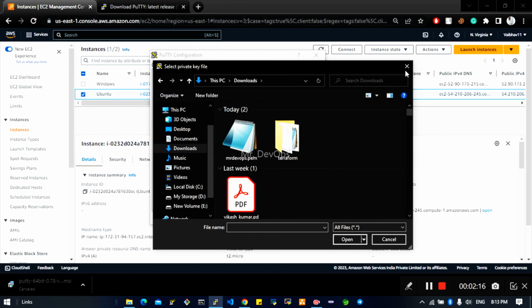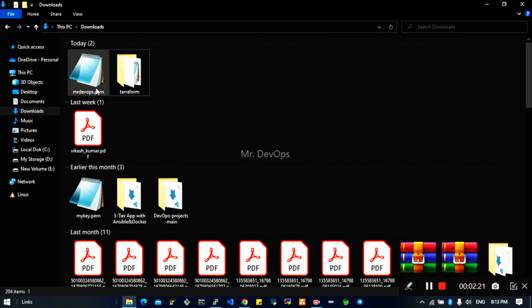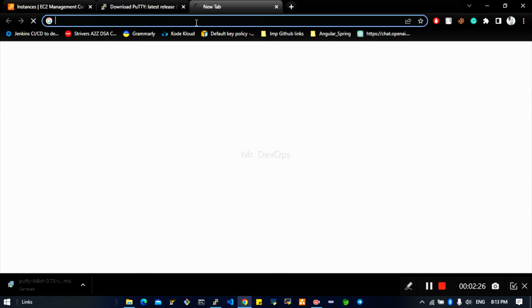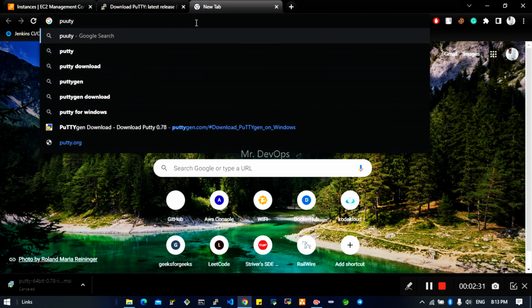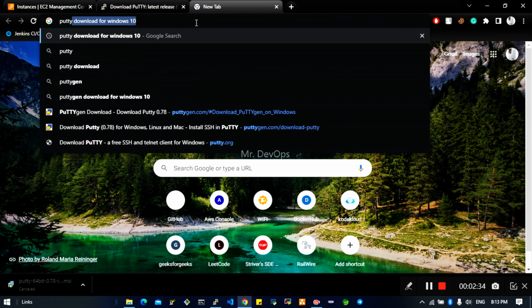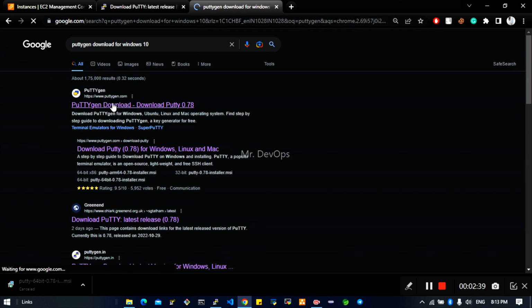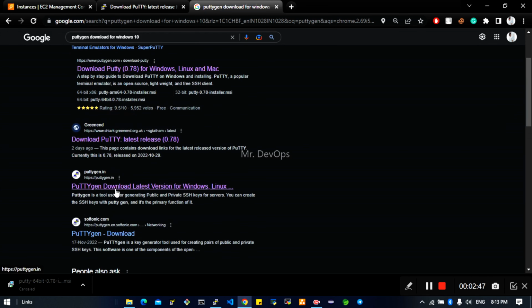So basically, it takes PPK file. Okay, but right now the file we have downloaded, that is PEM file. So in order to convert PEM to PPK, we have to download PuttyGen. Okay, PuttyGen is to convert your PEM file to PPK file. This is important. So once you have this PuttyGen, you can go to this link. Okay, this link is a little confusing, but then you can go for this PuttyGen download.